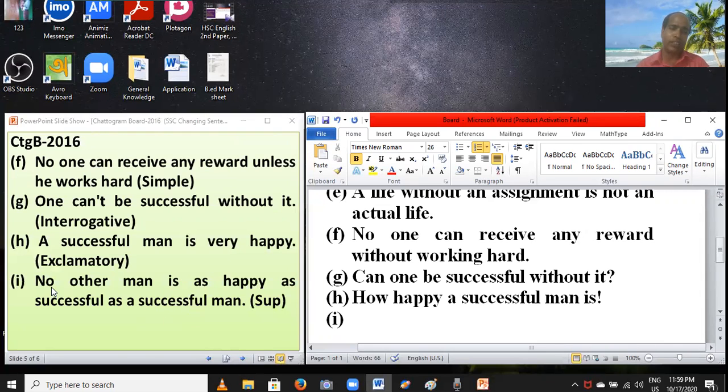Students, if you find this formula, no other, subject plus adjective 1 plus subject, you have to change it into superlative. While changing into superlative you have to use the plus adjective 3.